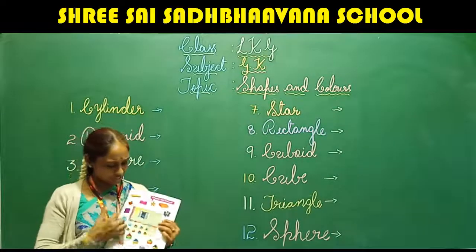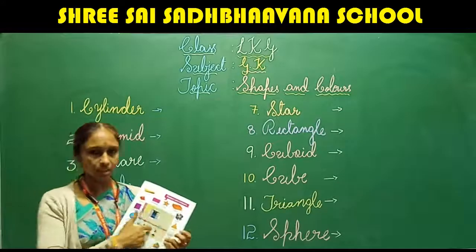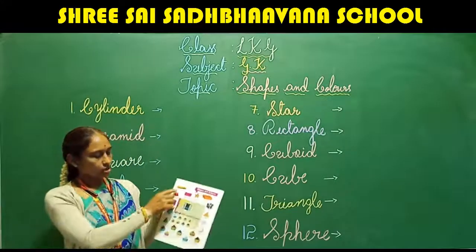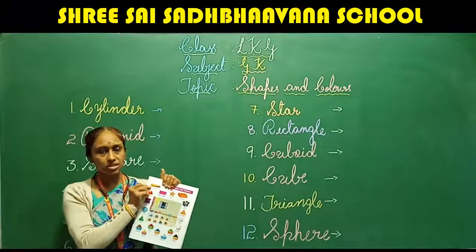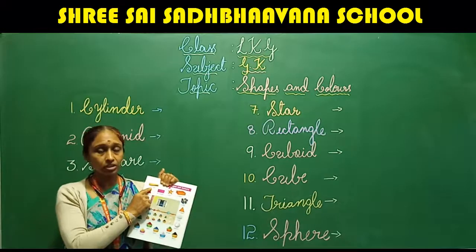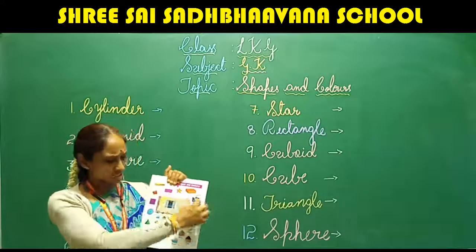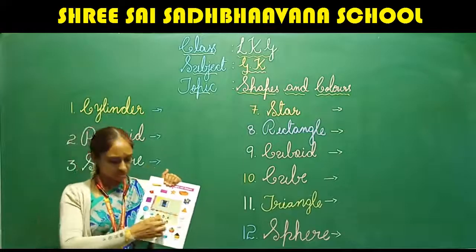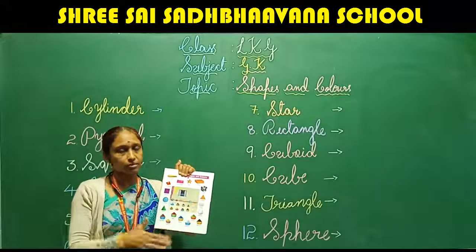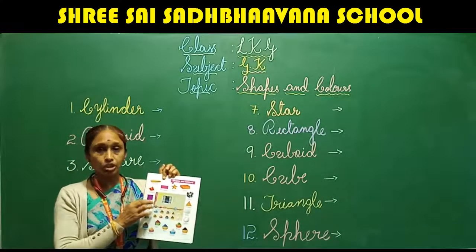What all the shapes can you see here? I'll teach you what the shapes are here and what each shape is called. First one, see here. What is this? Do you have any idea which shape this is? Can you guess any one shape in this? In these, we have many shapes, right? Forget about this, this is colors. We will come to know about colors later, but first we will learn about shapes.